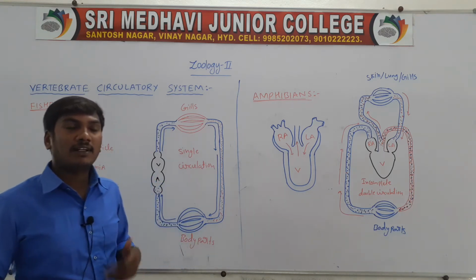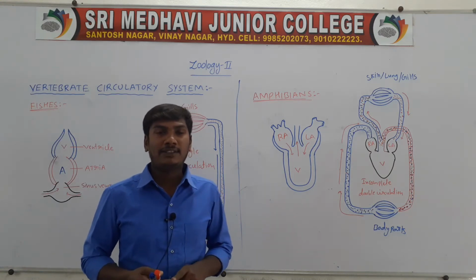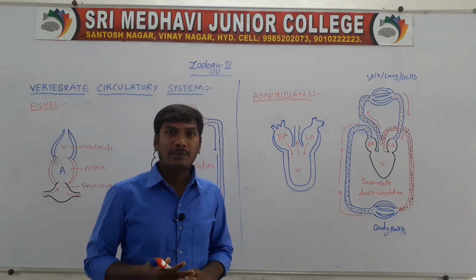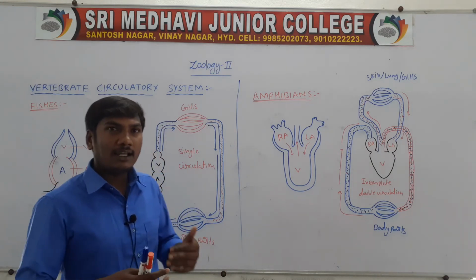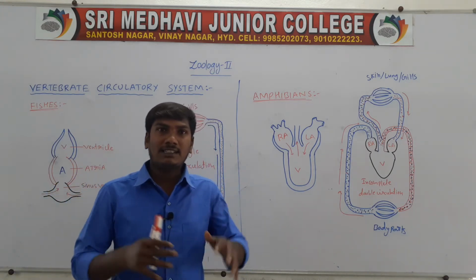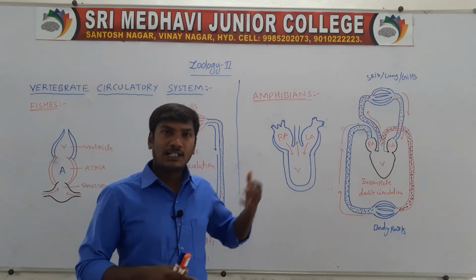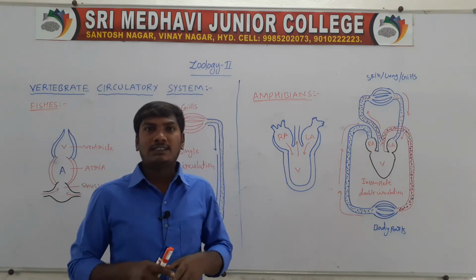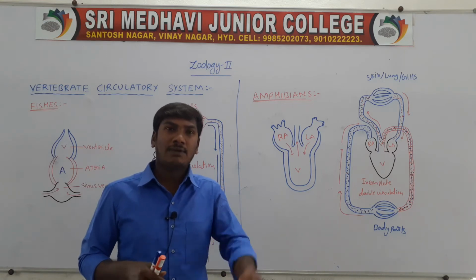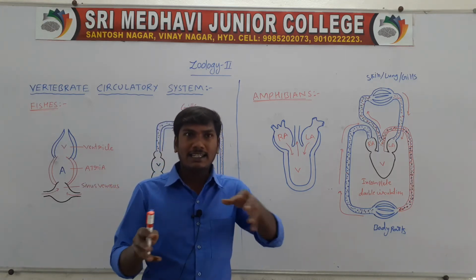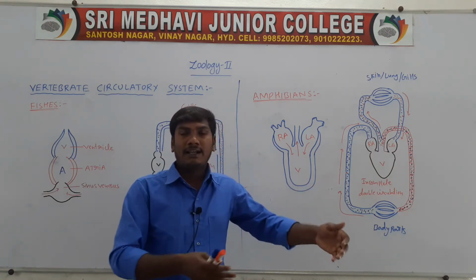Vertebrate circulatory systems. Vertebrates are the fishes, amphibians, reptiles, aves, and mammals. The circulatory system is the transport system of the blood. Fishes have a two-chambered heart, amphibians have a three-chambered heart, reptiles have a three-chambered heart, and aves and mammals have four chambers. We will look at the differences from fishes to amphibians, amphibians to reptiles, and reptiles to aves and mammals.